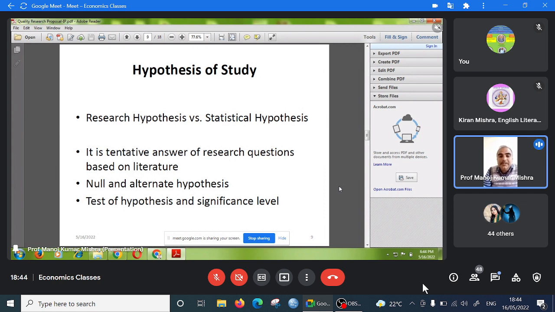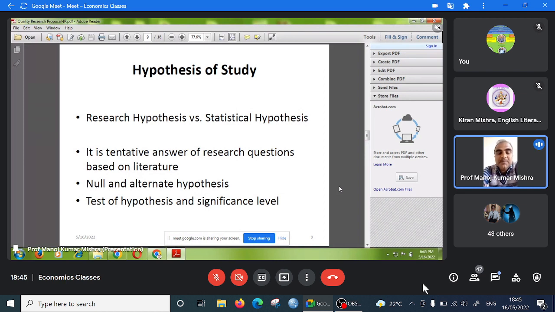But one thing is very important. Hypothesis can be formulated only concerning empirical study. In a conceptual study, we cannot formulate a statistical hypothesis and we cannot test the hypothesis. The hypothesis will be based on the sample data and the population. Sample means the data which we have drawn from the population to study it, to tell about the parameters of the population on the basis of the sample.